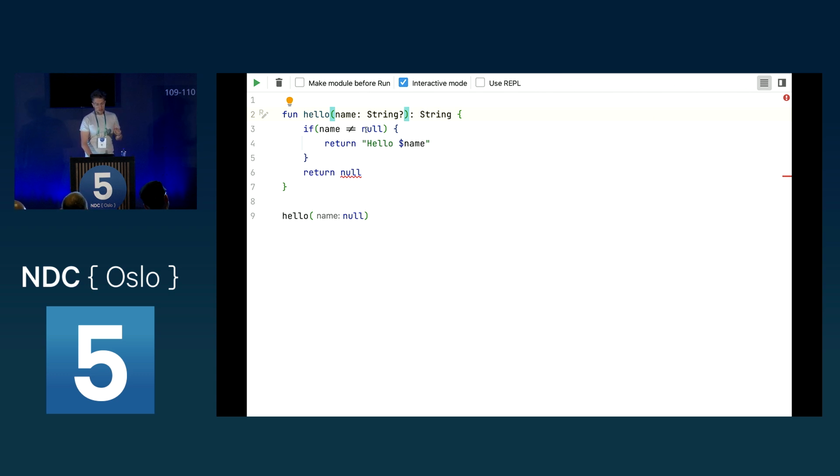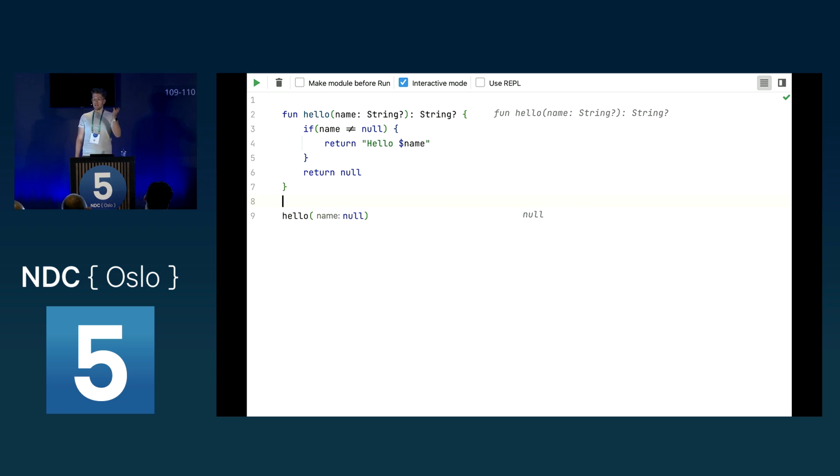As you can see now, this check is now gone away, and Kotlin knows, okay, it's nice that you use this not equal null to check for null, but this return here doesn't work because we said this has always to be a string. So to fix this, we add a question mark here. Now, what does this question mark really do?